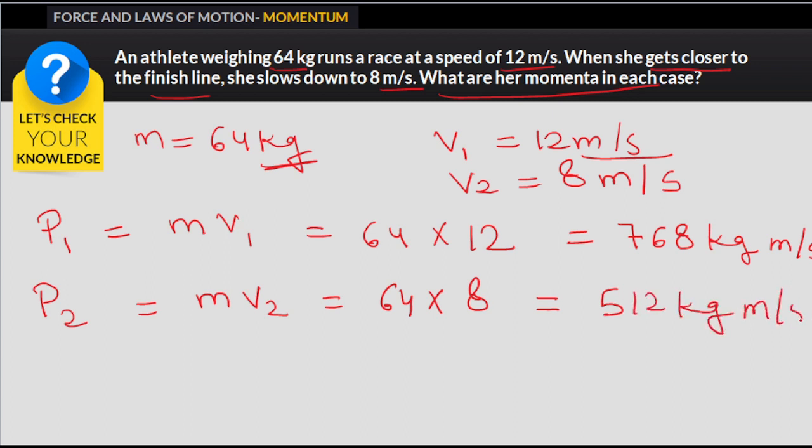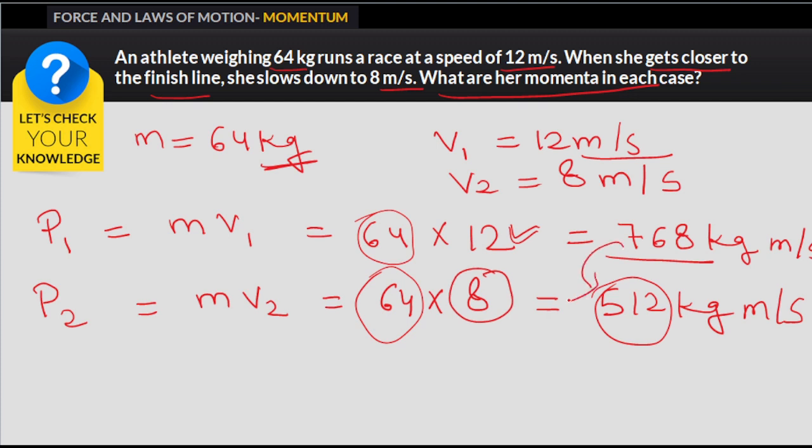We can see that in both cases mass is the same, but when velocity is greater, momentum is also greater. In the second case velocity is less than in the first case, so momentum is also less, because we know that momentum depends on velocity.